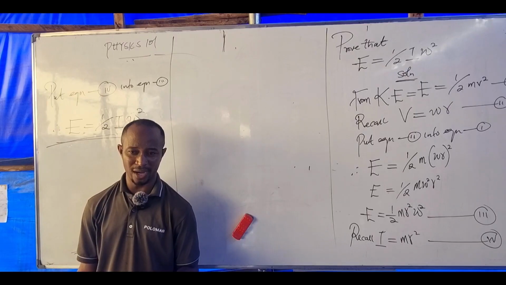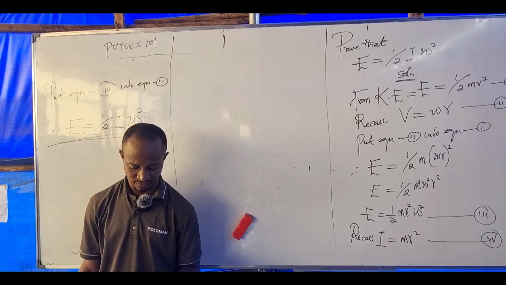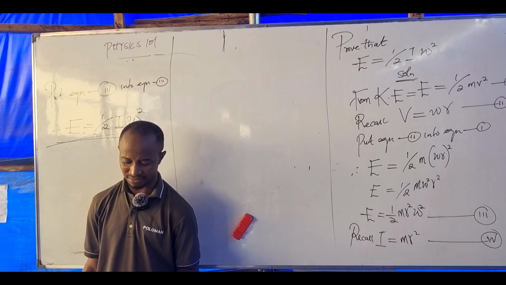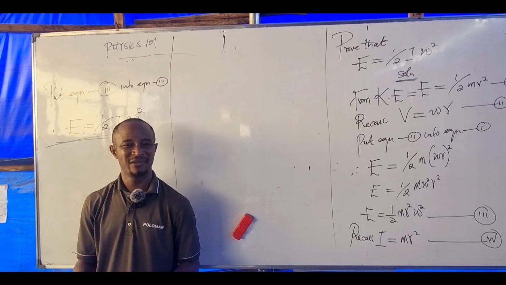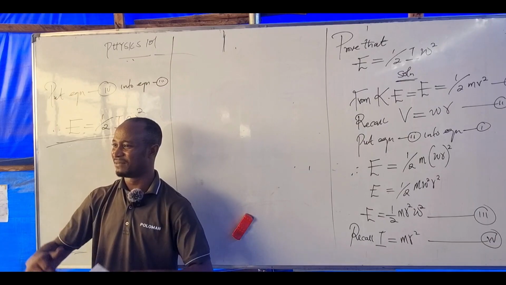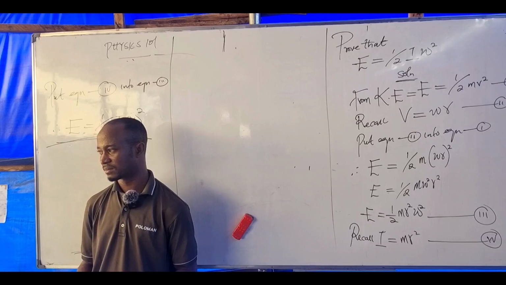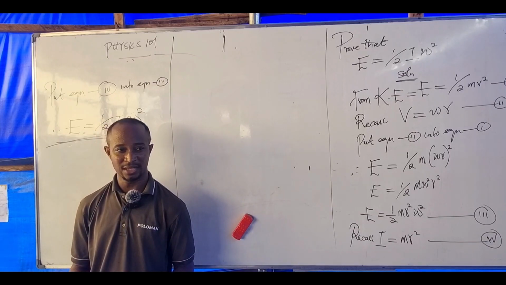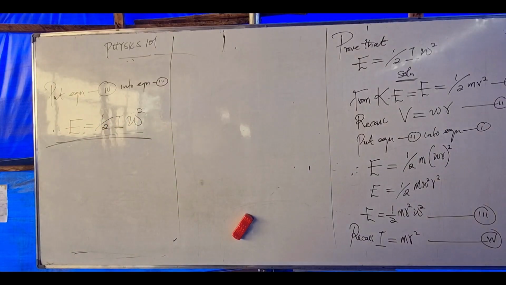Number 1, rotational energy. Number 2, angular momentum. Number 3, the number of revolutions the disk makes per second. Very simple. If this should ever appear in your exam, just be smiling. Can you solve this for me? Attempt this question. Let me pause my video. Attempt, all of you.